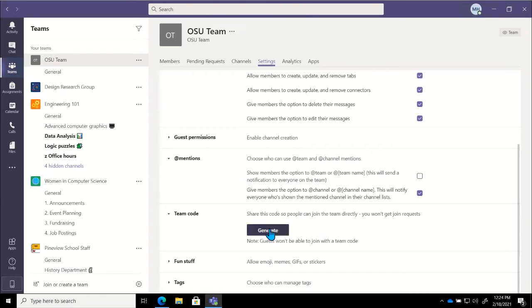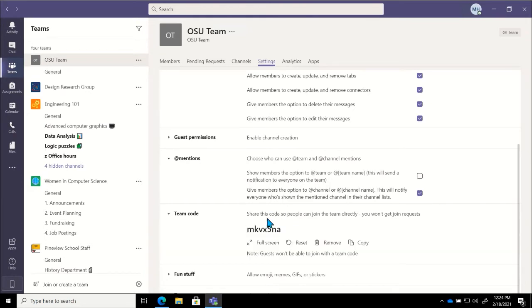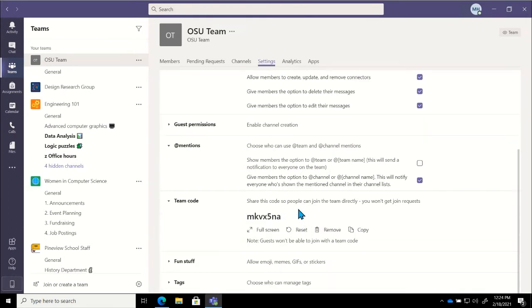I could click on generate, and it will give us that code. Now, some best practices around this that I just want y'all to be aware of. I will always recommend, once somebody has joined with that code, or if you let people know, hey, you can use this code within the next 24 hours to join our team.